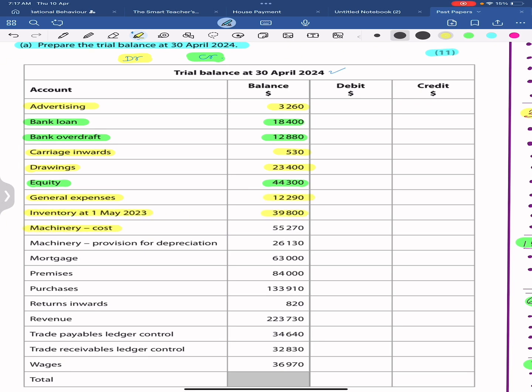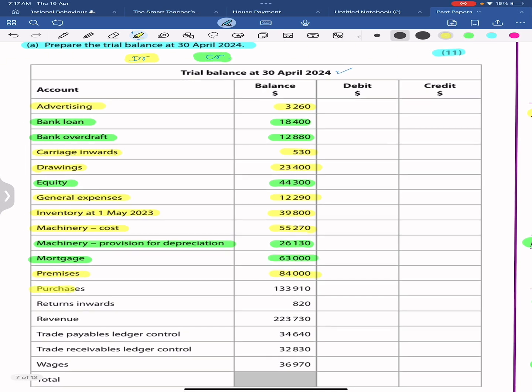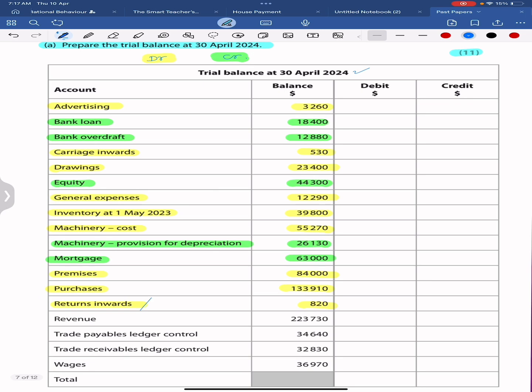Machinery is an asset, therefore debit. Machinery provision for depreciation is a provision, therefore credit. Mortgage is a liability, credit. Premises is an asset, debit. Purchases are purchases, therefore debit. Return inwards or sales returns has a debit balance. Revenue has a credit balance.